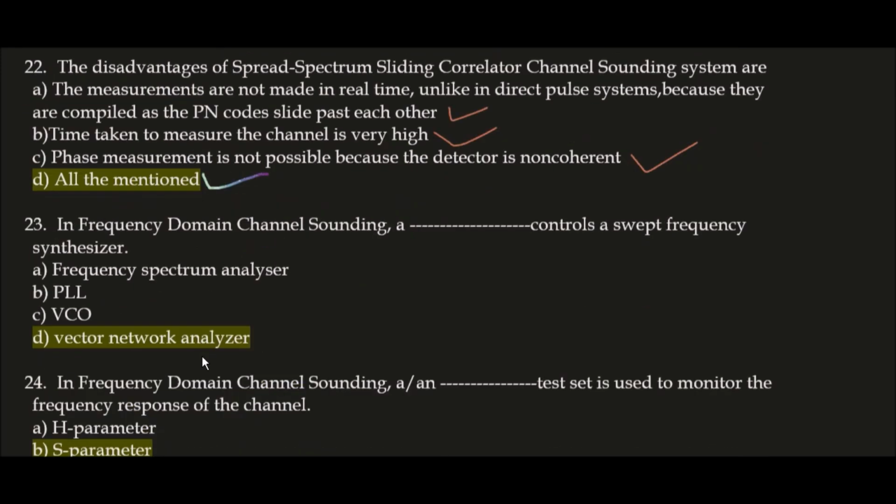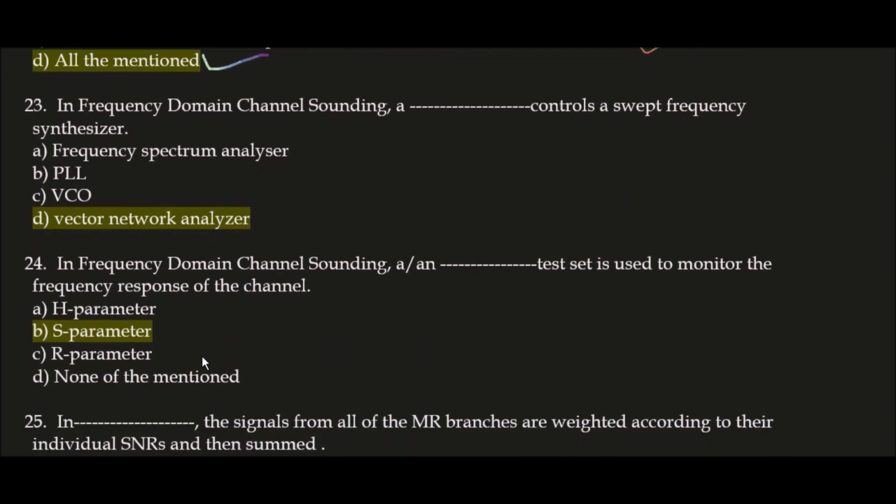Next question, in frequency domain channel sounding a blank space controls a swept frequency synthesizer. Here options A, B, C, D are given and correct answer is option D, vector network analyzer. In frequency domain channel sounding a vector network analyzer controls a swept frequency synthesizer.